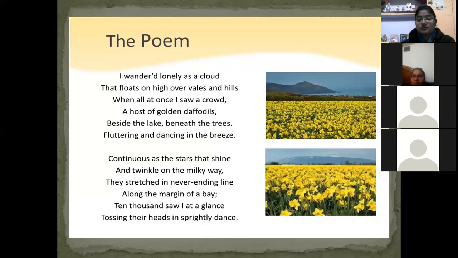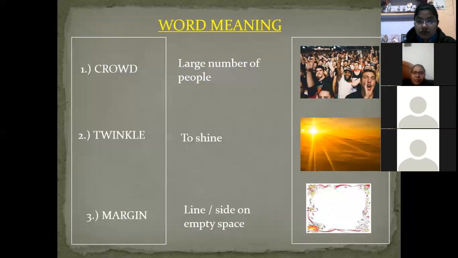Now, this is the poem I have read. Now this is your word meaning. The first word is crowd. What have you seen in the picture? Ma'am, a large number of people.